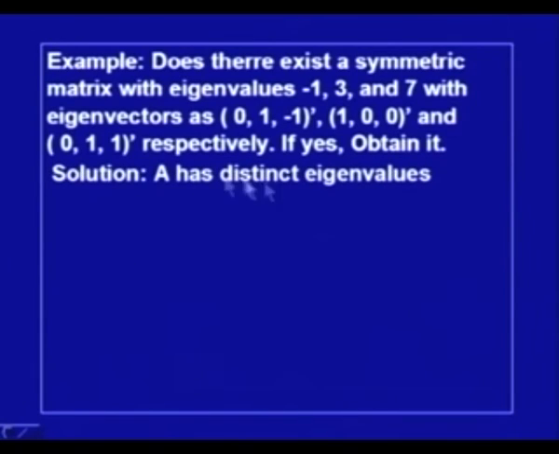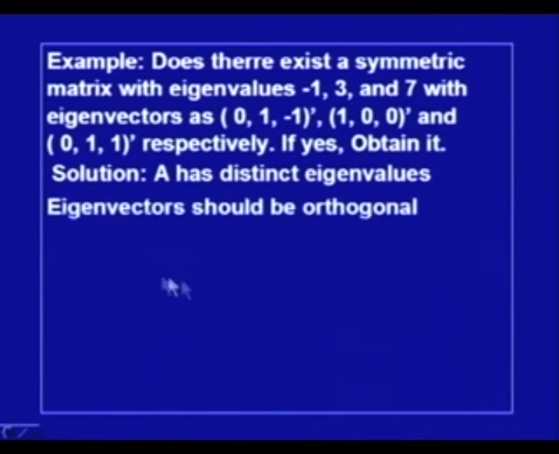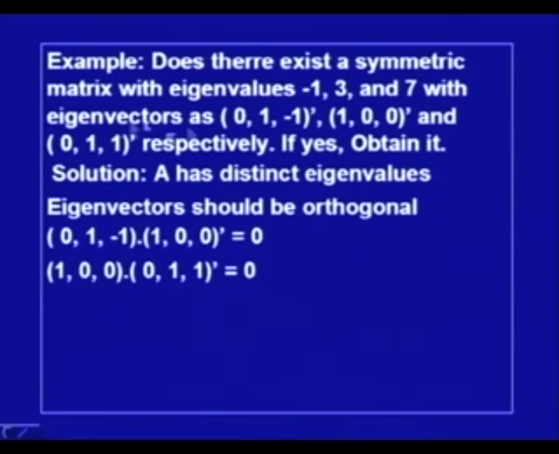We have been given 3 distinct eigenvalues, and since the eigenvalues are distinct, the eigenvectors should be orthogonal. These are the 3 eigenvectors given to me, so let us check whether they are orthogonal or not. Let us check whether this is perpendicular to this. I perform this product, and it comes out to be 0. The second product is also 0, and this is also 0. So, these 3 vectors are eigenvectors and they are orthogonal.